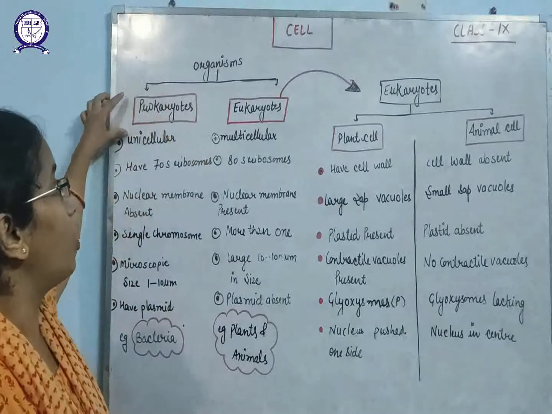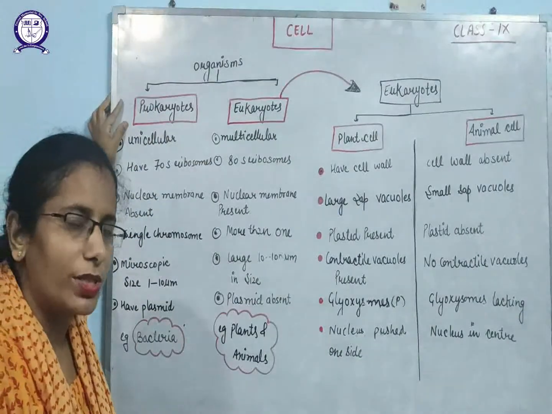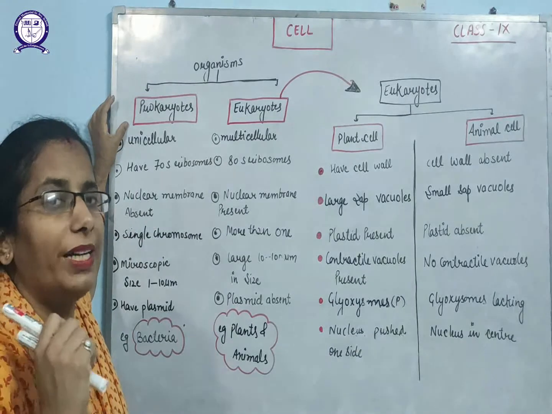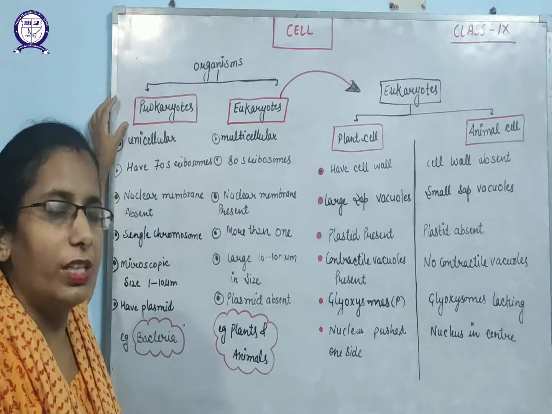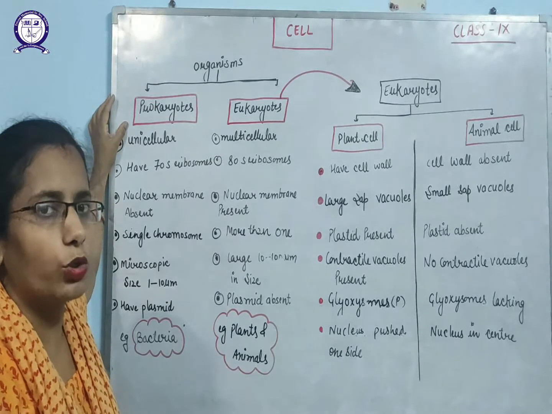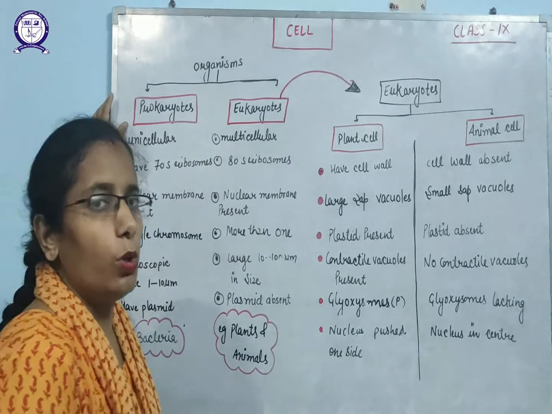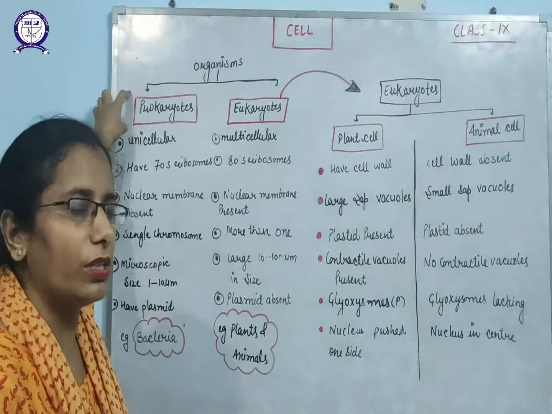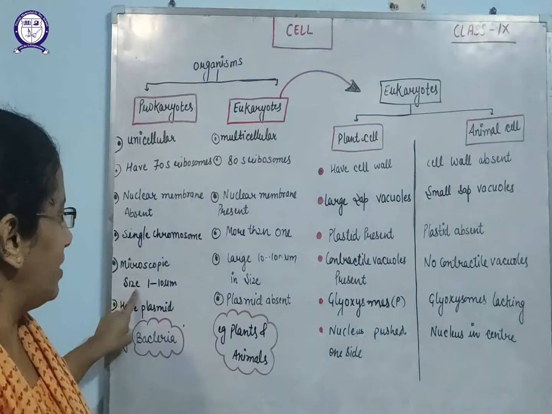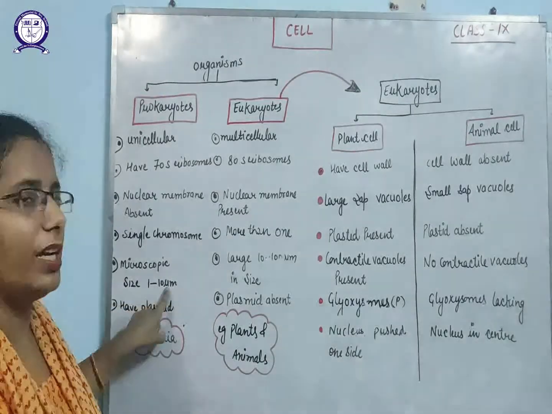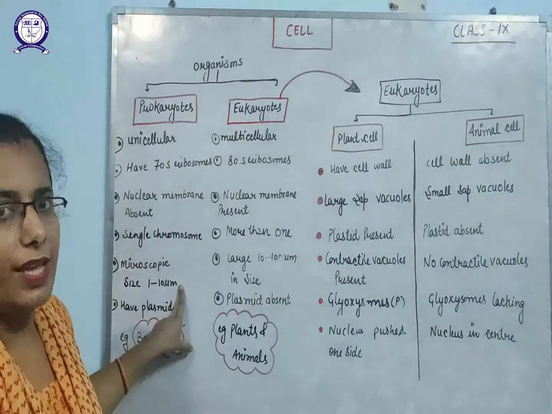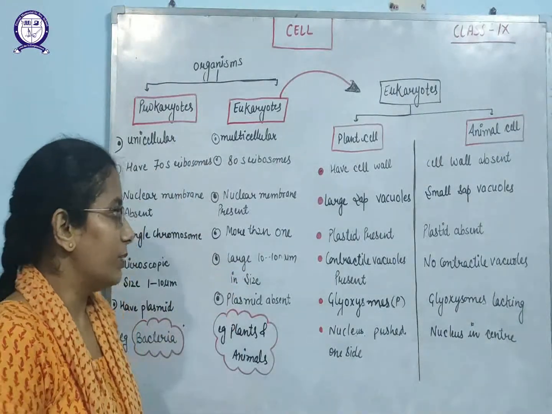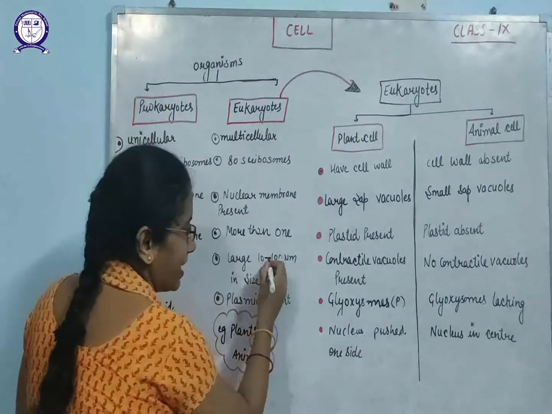Prokaryotes are smaller in size, so they cannot be observed directly by naked eyes. It means we need a microscope to observe these types of organisms. So we can say these are microscopic in nature. Why? Because their size mainly ranges from 1 to 10 micrometers. And the eukaryotes are large. We can see the size of the cell.